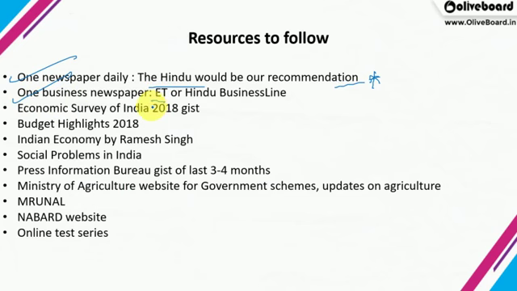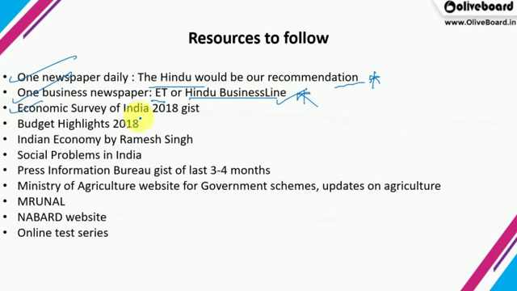You can go for Economic Times, but I think Economic Times is more corporate specific, so you can go for Hindu Business Line. It's more of an analysis based newspaper. So you can get both these newspapers from a shop, read them, and whichever you find more useful, more beneficial for you, you can subscribe to that. From our side, Hindu Business Line would be better.